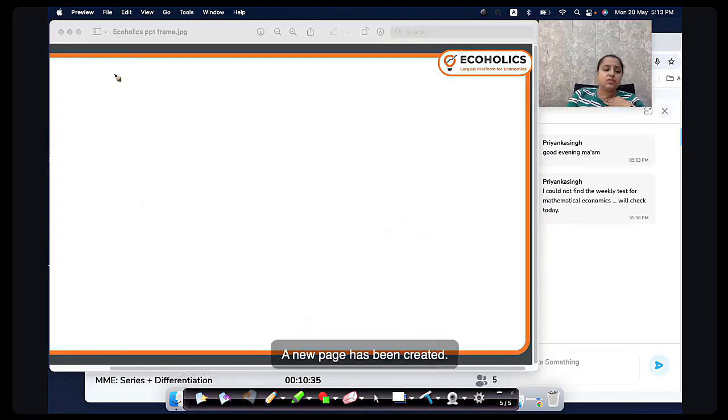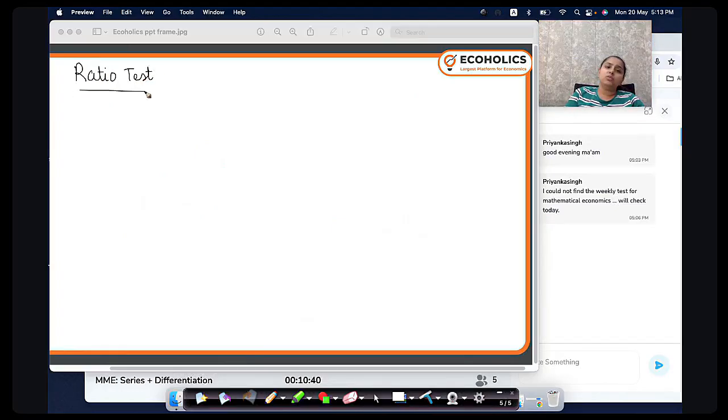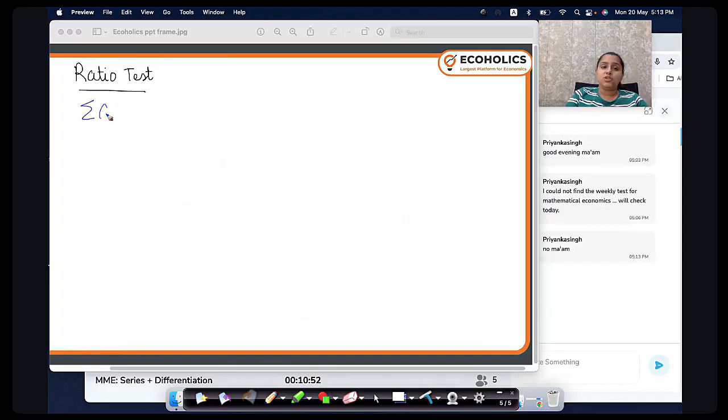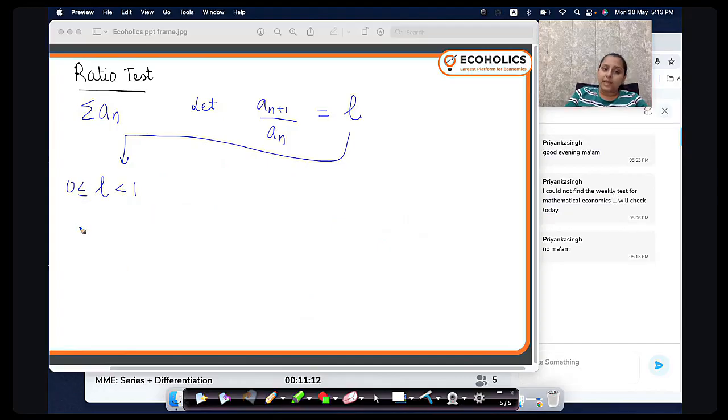Now another test we use is the ratio test. In the ratio test, let's say again I have any positive series, summation an. What I am going to do is find the ratio of the n plus 1th and nth term, and let's say it comes out to be L. Now, if L is between 0 and 1, then the series is converging.